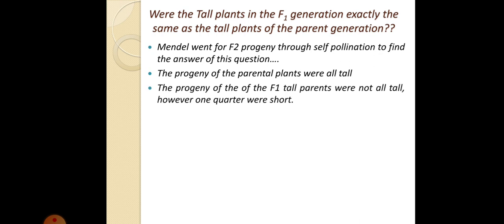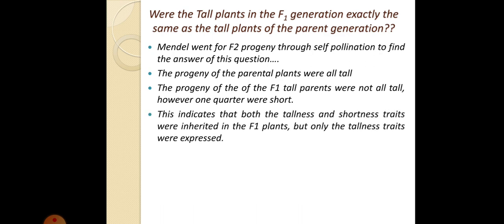The progeny of the F1 tall plants were not all tall, however, 1/4 were short. This indicates that both the tallness and shortness traits were inherited in the F1 plants, but only the tallness trait was expressed. In the F1 generation, you can see it has both capital T and small t, but only the tallness trait was expressed.